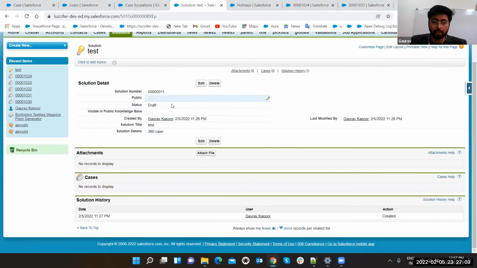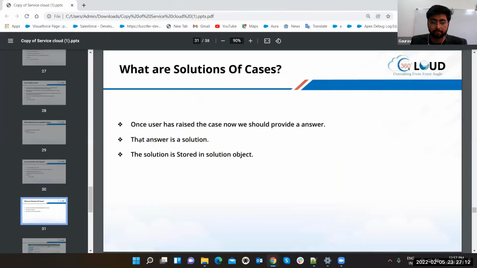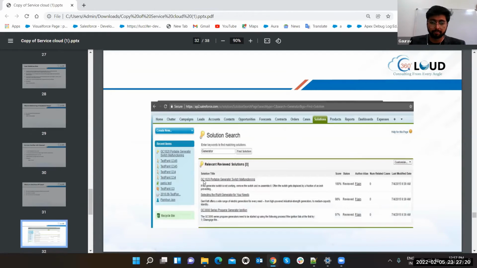It can be draft. You can make it public. You can change the status. The case will be connected to this, and here you can attach the files also. This is the solution object. The answer is the solution. The solution is stored at, and it will be connected to the case, so you can provide the answer to that particular question. See, that's the solution search.